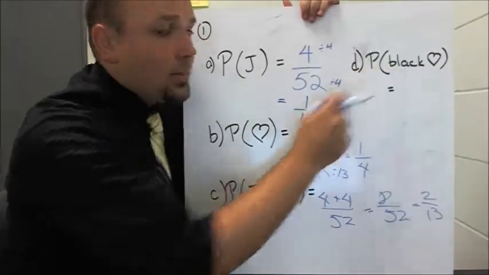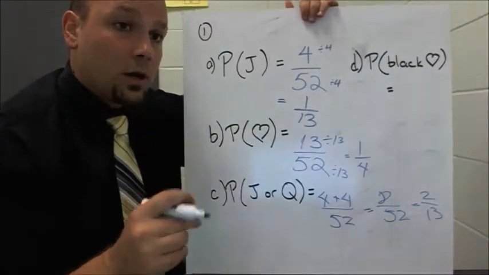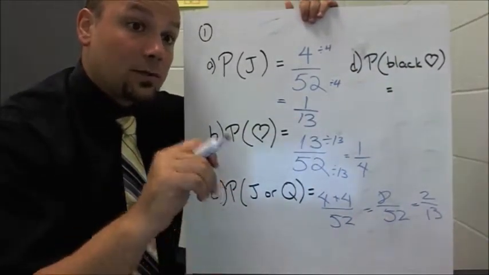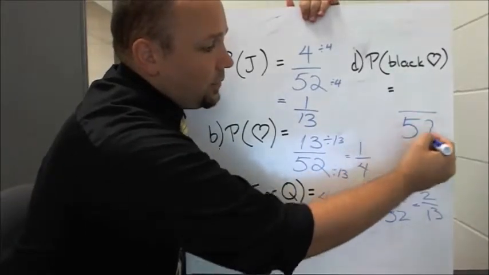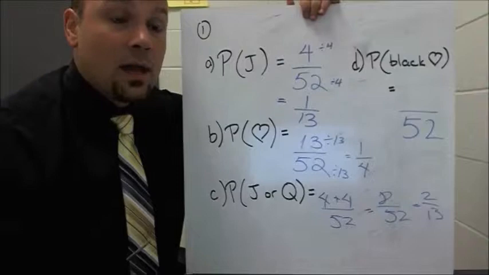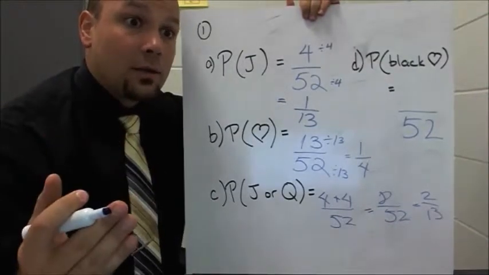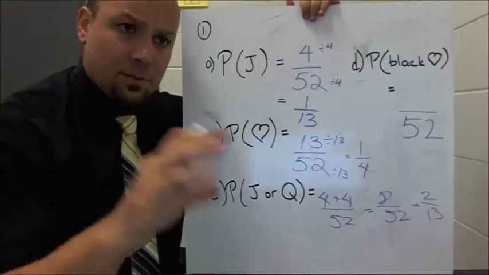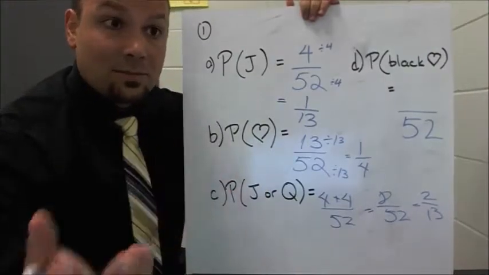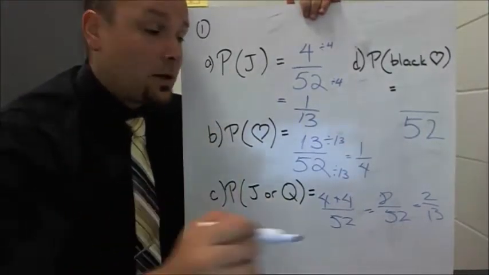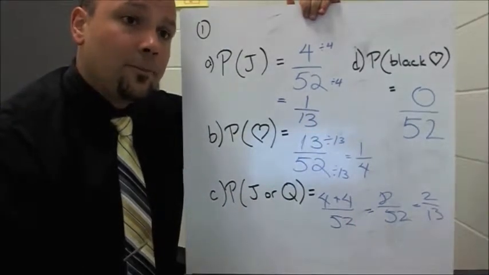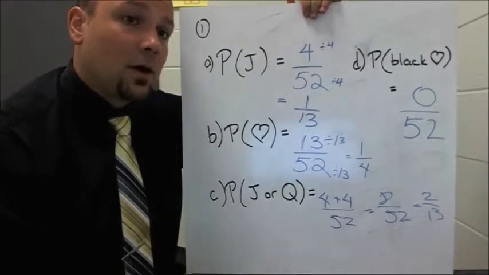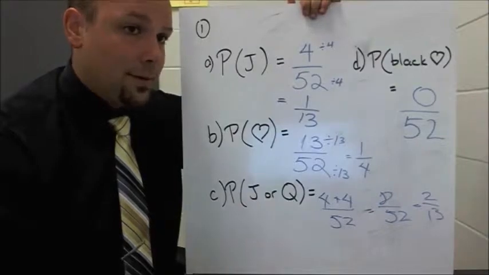Now, how about the probability of me pulling out a card that's black and a heart, so a black heart? In total, there's 52 cards. A card that's a black heart, well, how many black hearts are there? There's a bunch of red hearts, there's black spades, black clubs, but there are no black hearts. So that means it's 0 out of 52. So the probability of getting a black heart is 0 out of 52.